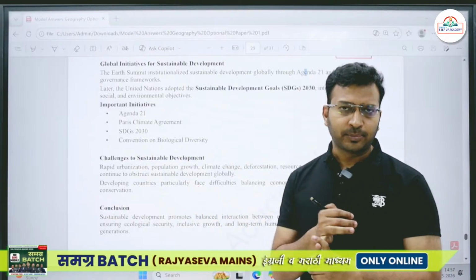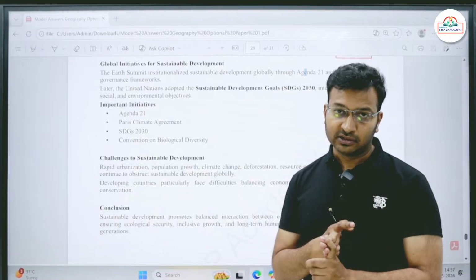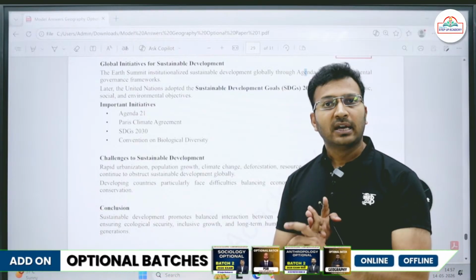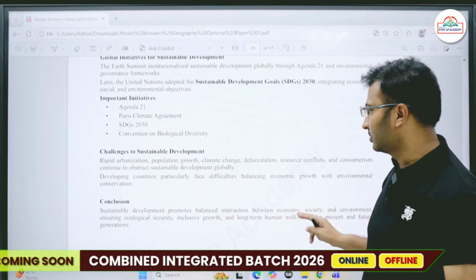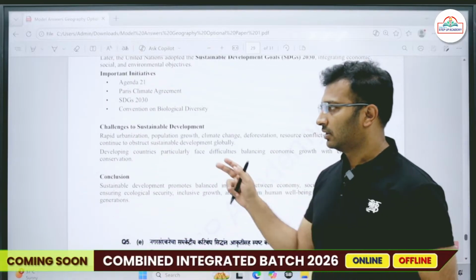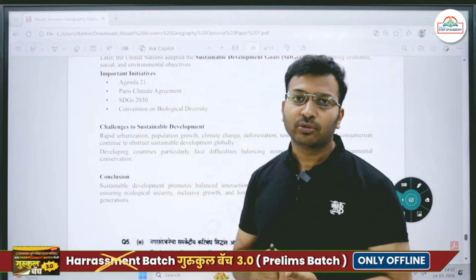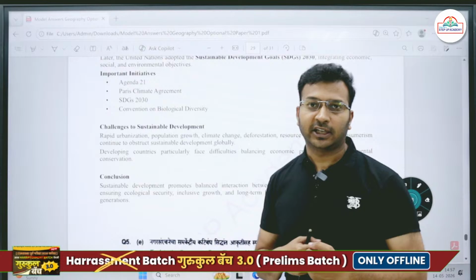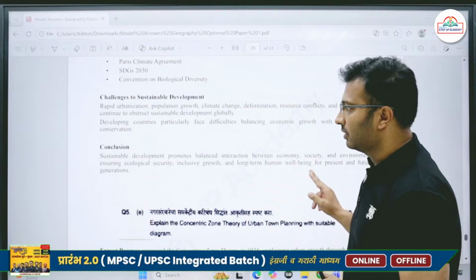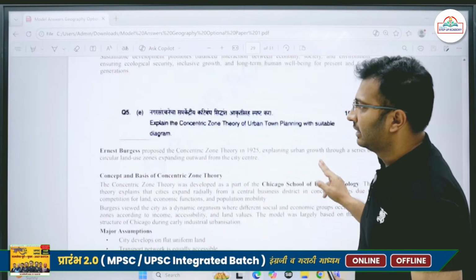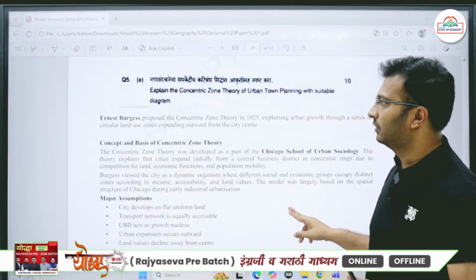So a rising population, the rapid urbanization that is taking place, then the intensive use of agricultural resources, the intensive use of resources. Then there is climate change taking place, deforestation is taking place for extraction of resources. So because of this, sustainable development has become a bit of a challenge. Not only this, you can also talk about the recent wars that are taking place, the conflicts that are taking place. So because of these conflicts, the sustainable development has become a question mark. Okay, so write about all these aspects. Then next question, explain the concentric zone theory of urban town planning with suitable diagram.